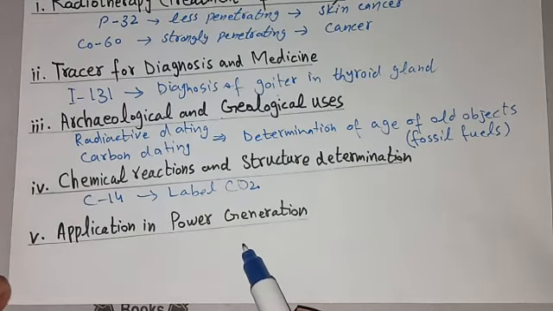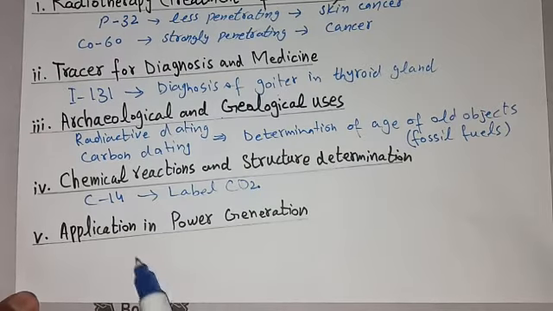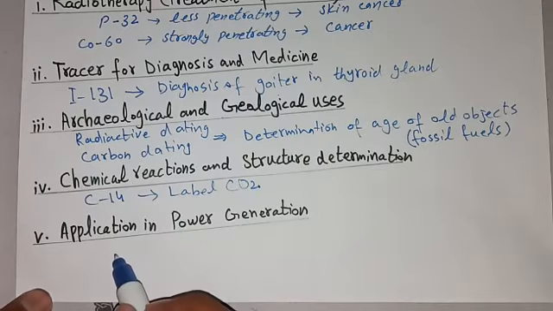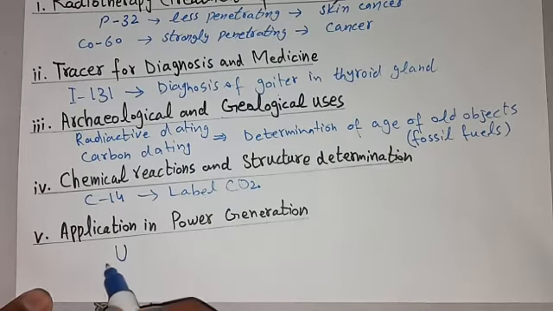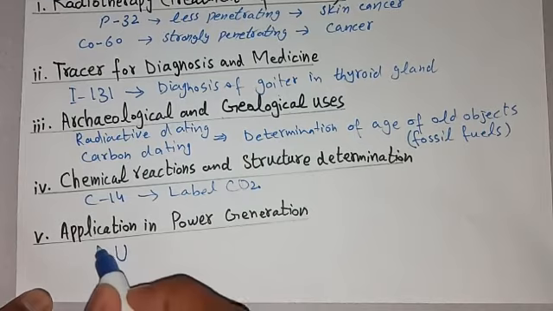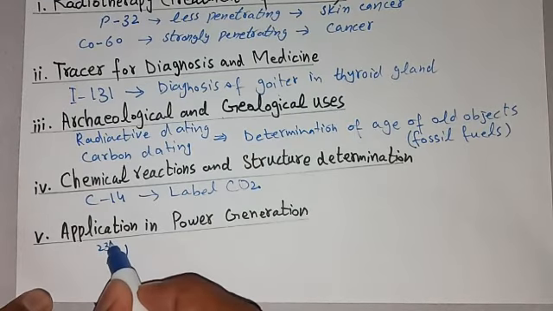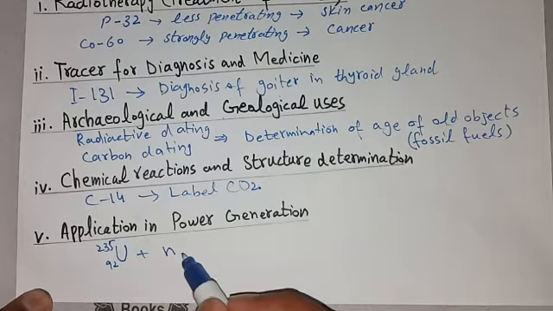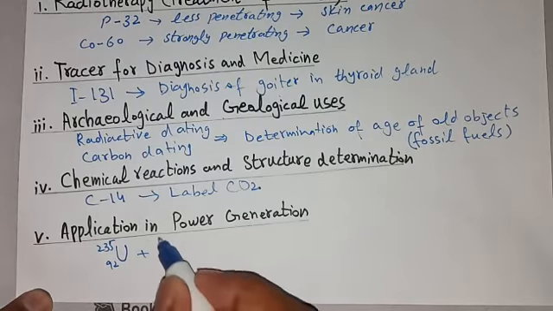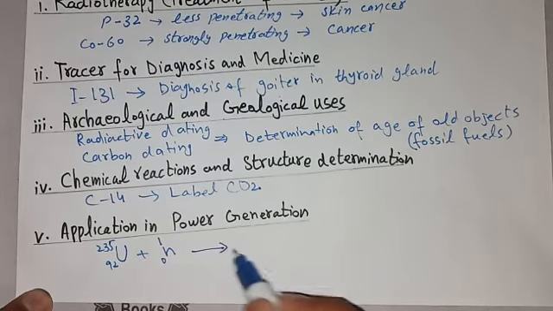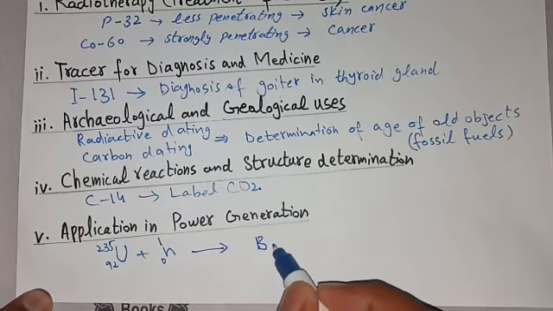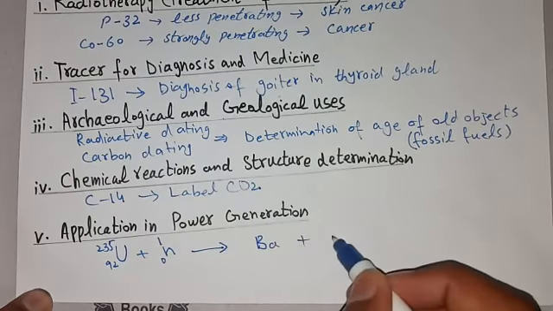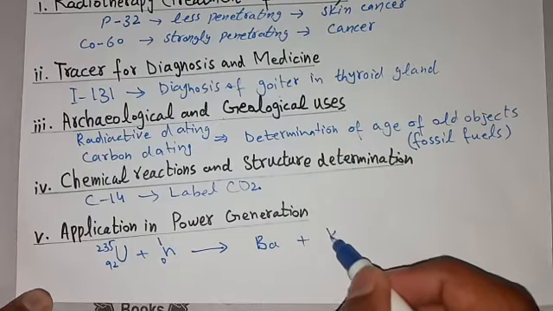So these isotopes can be used for power generation, as when uranium isotope 235 is bombarded by neutron, there are formed two more isotopes.